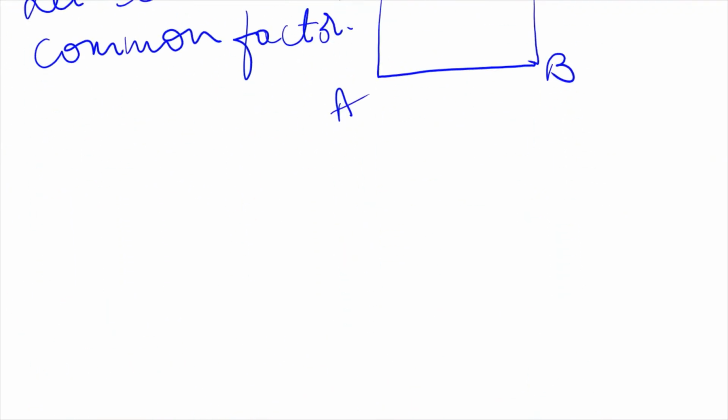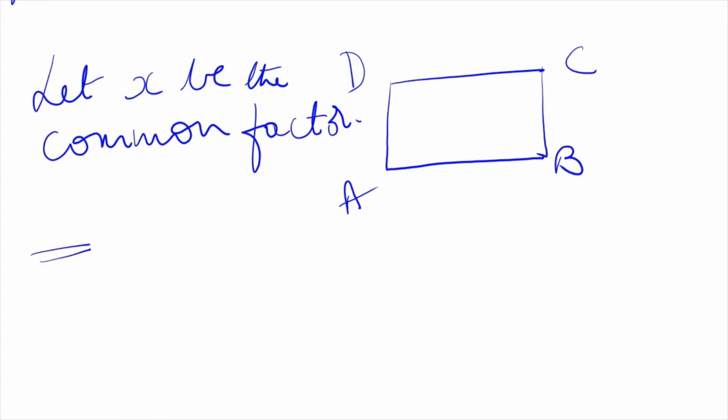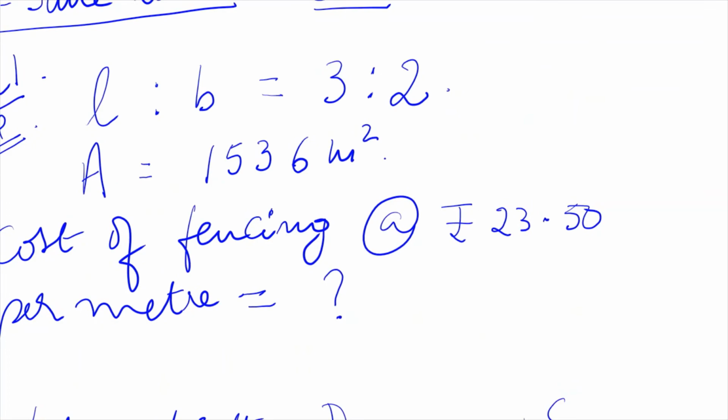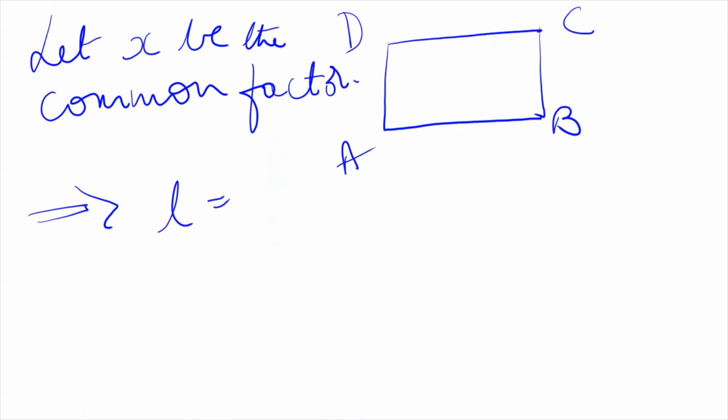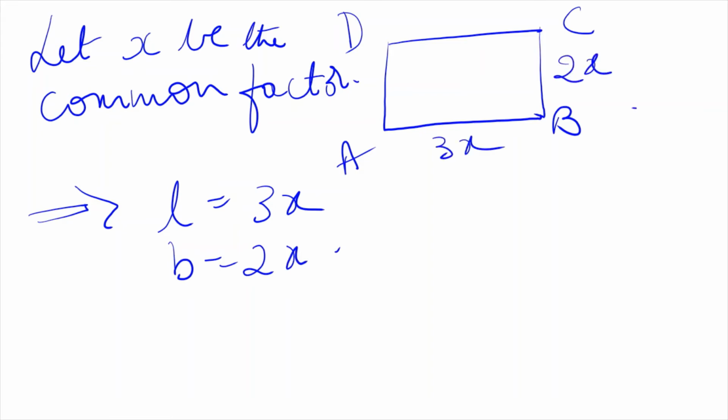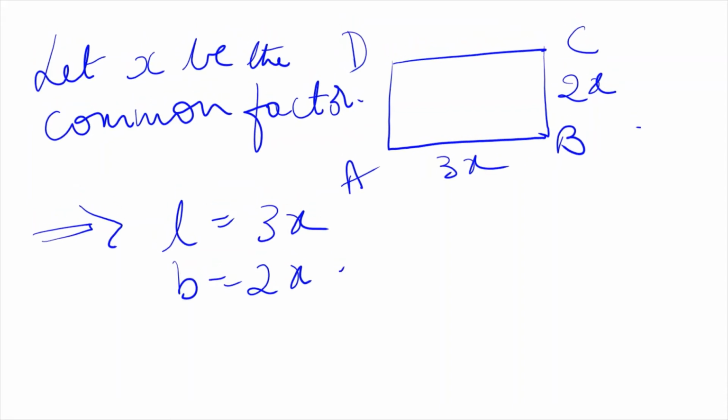Okay, so implies length is to breadth. Length stands for 3, breadth stands for 2. So implies length is equal to 3x and breadth is equal to 2x. Till here, is it clear for everyone? Anybody has a doubt? Please unmute and ask me. Everyone clear? Nobody has a doubt till here.